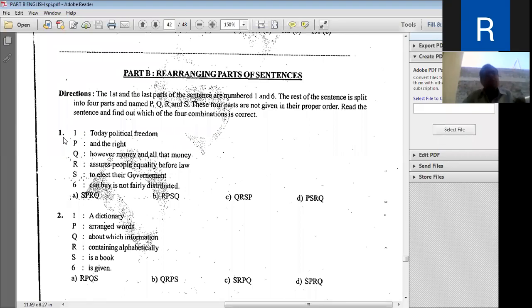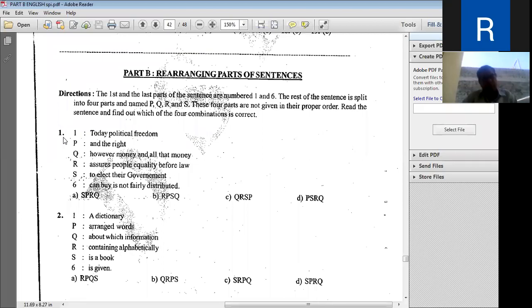The first and last parts are given as a hint, and sometimes the last part is missing. Then the rest of the sentence is divided into a number of phrases. So, in between, whatever groups of words or phrases are there, they are deleted and labeled or numbered as PQRS.